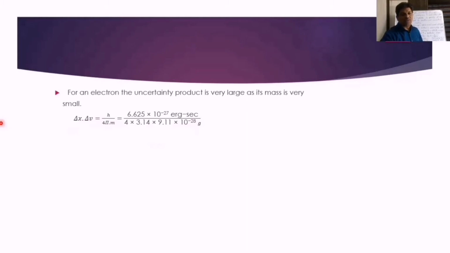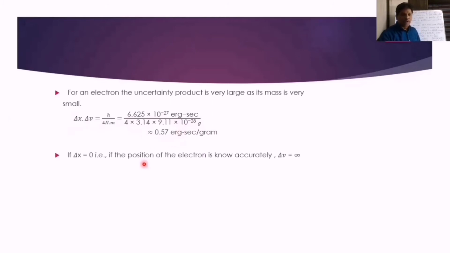That means what we have to understand: for microscopic particles such as electron, this product of delta x and delta v will be very large. So this is approximately equal to what? 0.57 erg second per gram. If delta x value is equal to 0, that is if the position of the electron is known accurately, delta v becomes what? Infinity. Okay, both are conjugate properties, delta x and delta v. Delta v becomes very large if delta x equals 0.